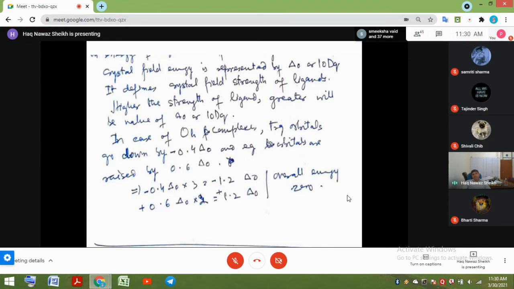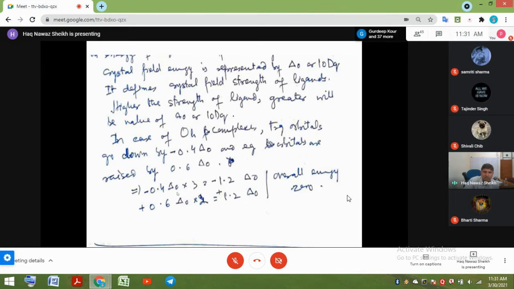In the case of octahedral complexes, T2g orbitals go down by minus 0.4 delta 0, and Eg orbitals are raised by plus 0.6 delta 0. Because there are two orbitals in the Eg and three orbitals in the T2g, T2g are lowered by 0.4 delta 0.